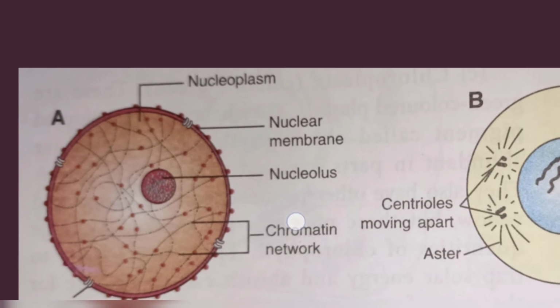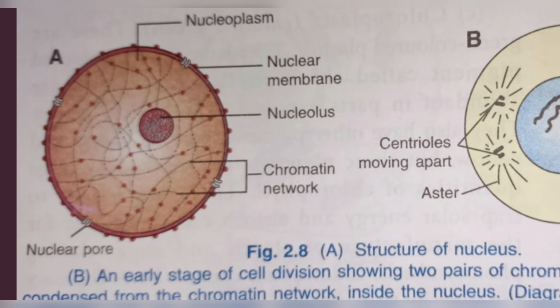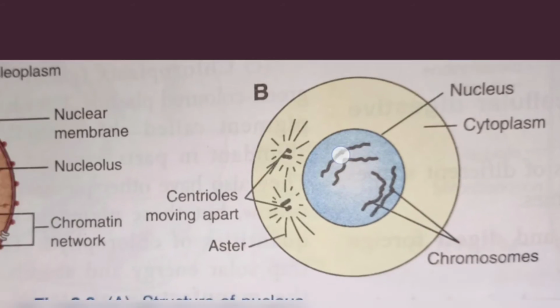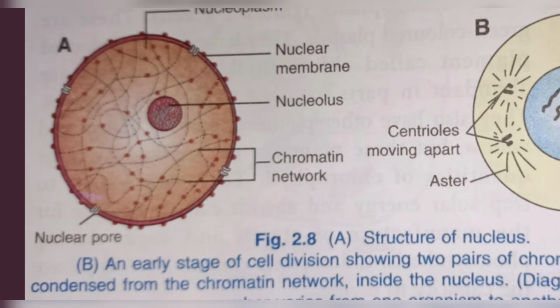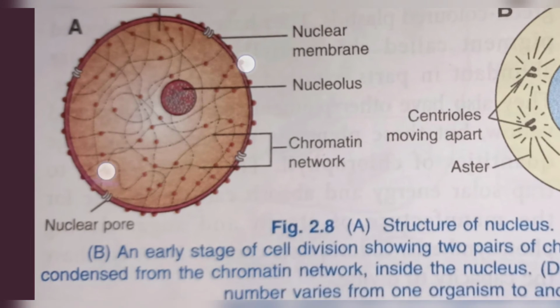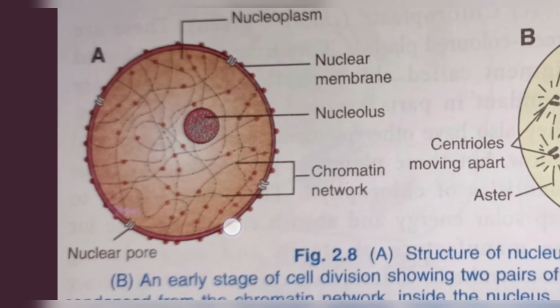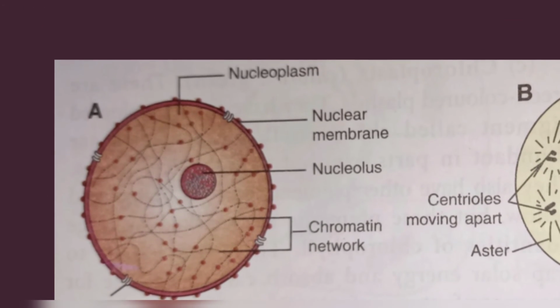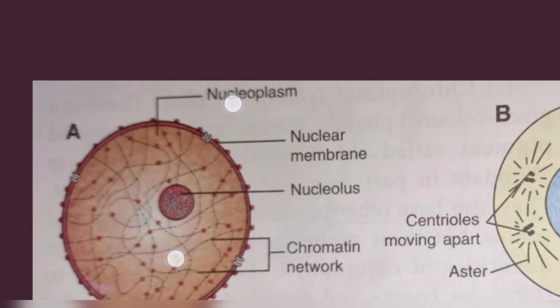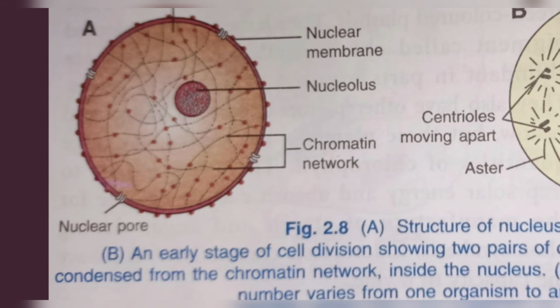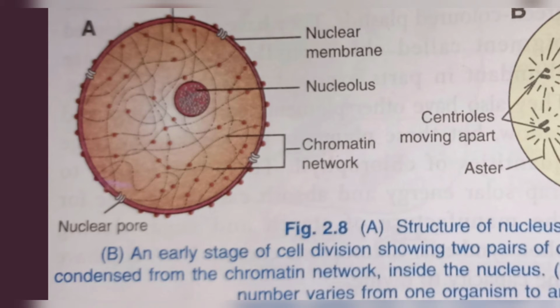We have the nuclear pore, you can see the nuclear pore labeled here. And what do these nuclear pores do? They help substances that are useful for the nucleus to enter. Then we have the nucleolus, a sphere-like structure in the nucleus, you can say a small nucleus. It is called the nucleolus because it is the control center of the nucleus. This is the thing due to which the nucleus is living.